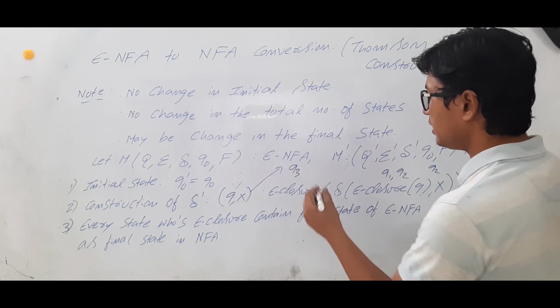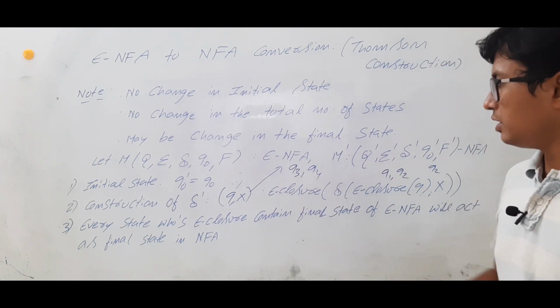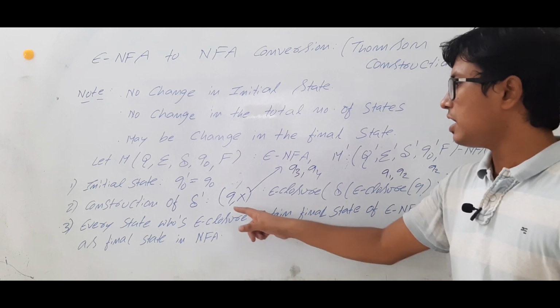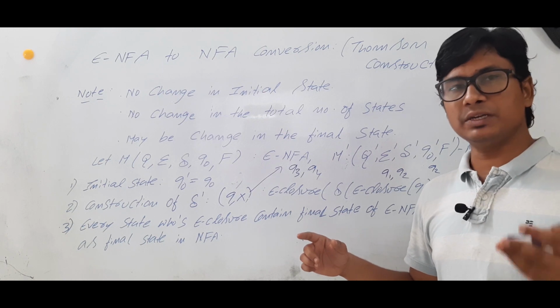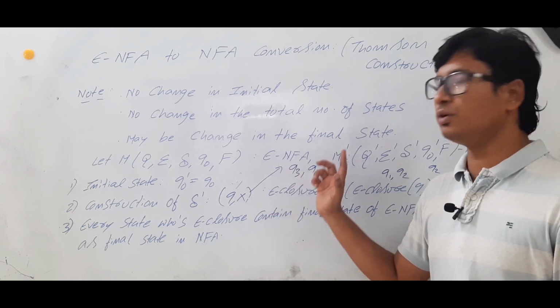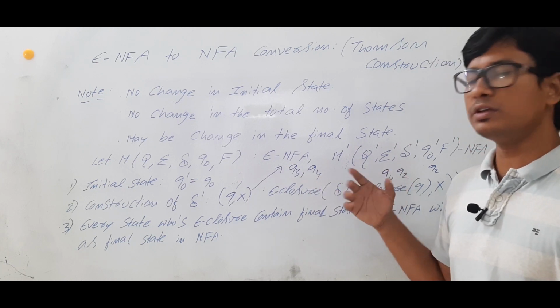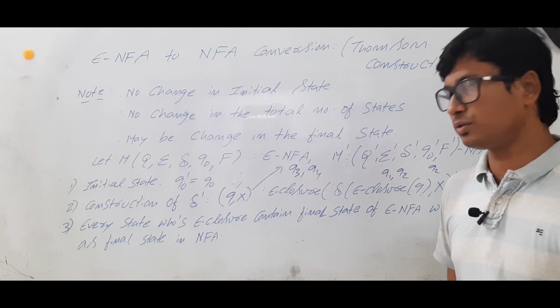In some other example, you might get Q3, Q4. Then what should I do? Should I make it a single state or 2 separate states? As it is an NFA, from a state on taking an alphabet, you can go to more than one state. So you can write Q3 separately and Q4 separately. So Q on X can go to Q3 and also to Q4.